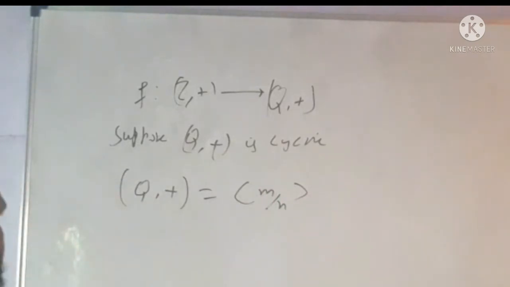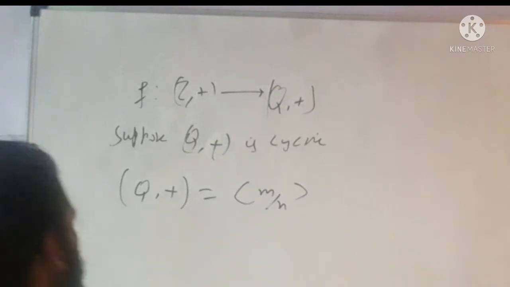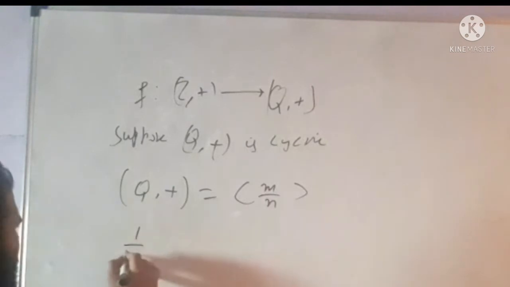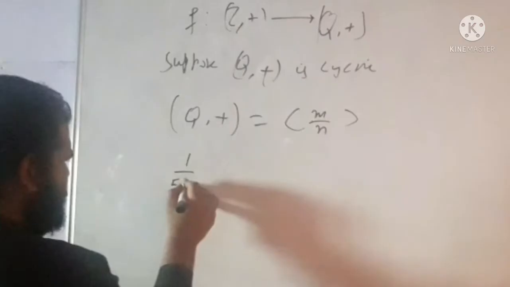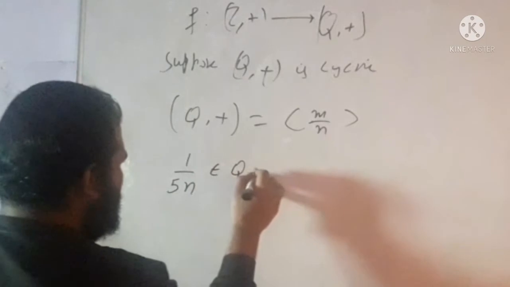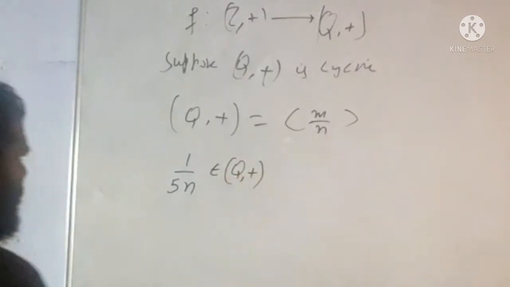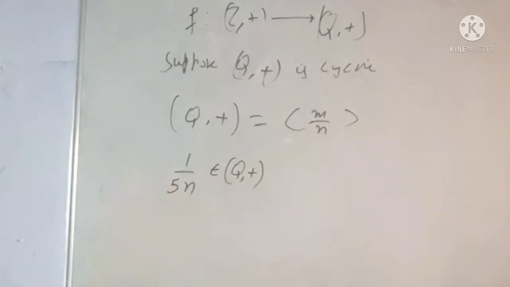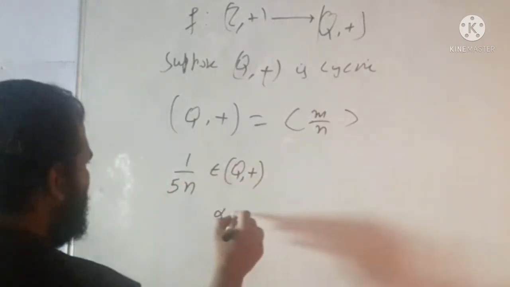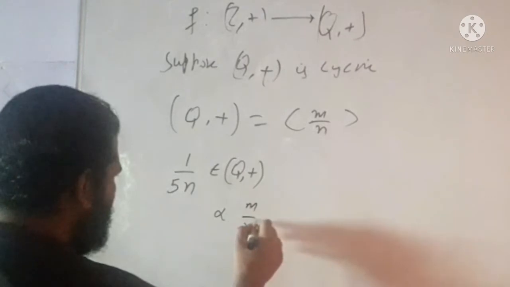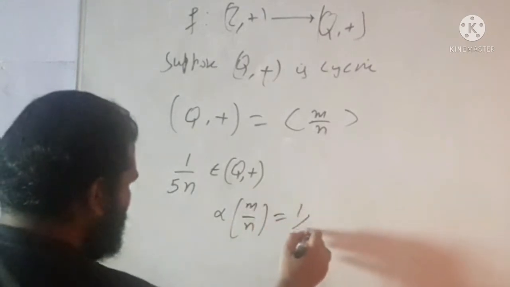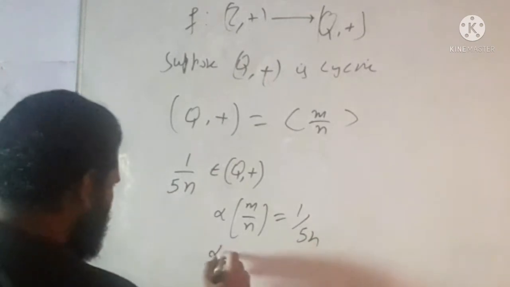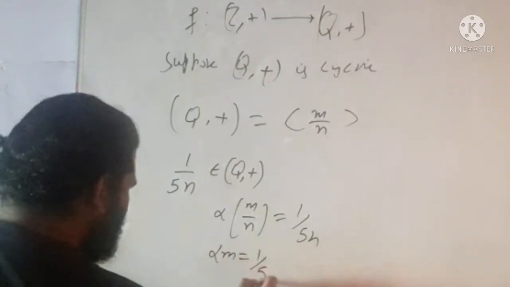This you know already. And Q is generated by this. We choose 1 by 5n belonging to Q plus. Now does m upon n generate 1 by 5n? How to check this? Alpha times m upon n equals 1 by 5n, so alpha m equals 1 by 5.